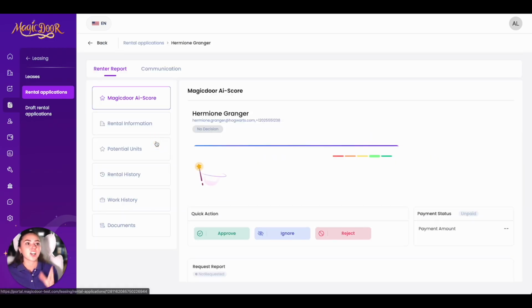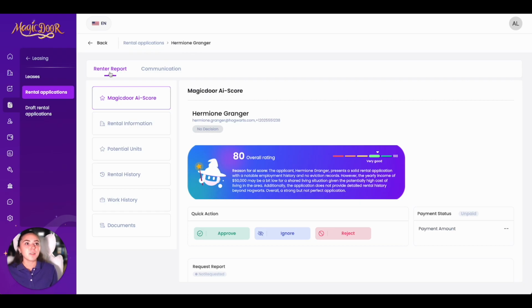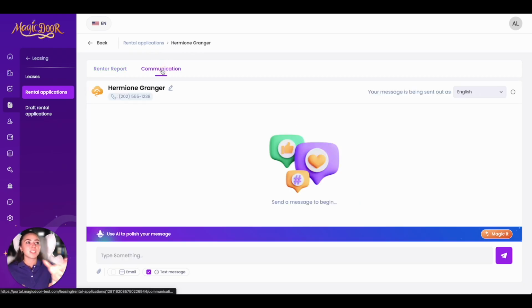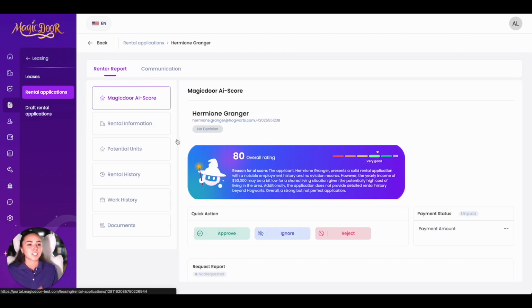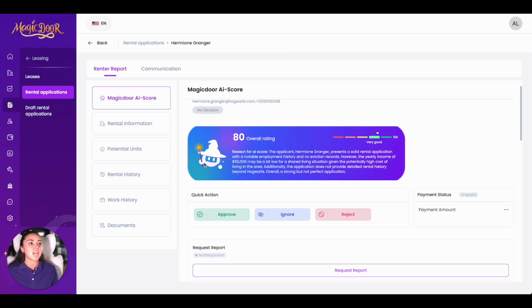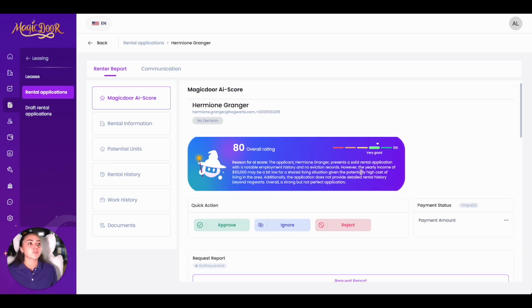So let's click on this application. Now we have the renter report, and we can even press communication to directly communicate with them. We'll go into more detail about communication in a little bit. So that rating that it gives you, it's also going to give you why exactly they had this rating. Now, we don't want to use this for actually deciding who's going to be our tenant because of legal reasons. This is more just for you to look at. Basically, it's just going to give you a score based on their application.